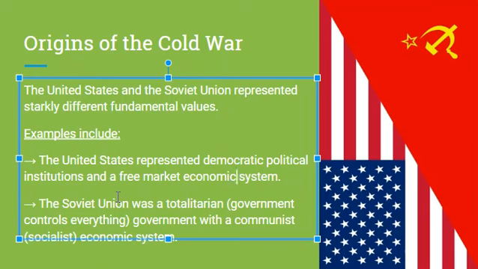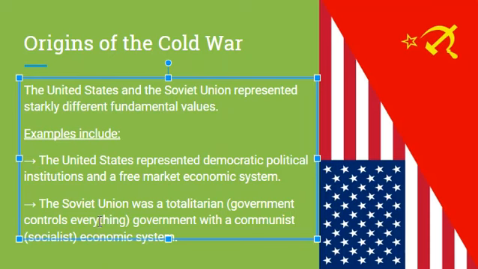Whereas the Soviet Union was a totalitarian government, which means a government that controls everything. And it was with a communist socialist economic system. So communist economic system just means the government controls everything, but it's also where everybody is equal. And they had a totalitarian government, and that's where the government controls everything.